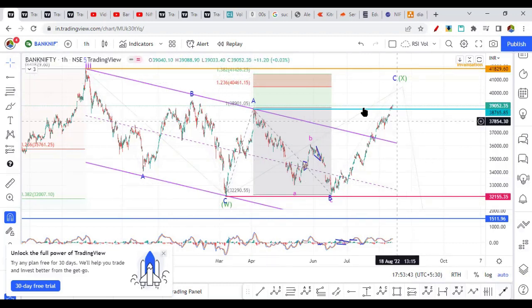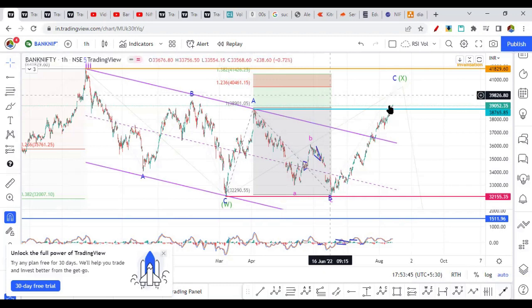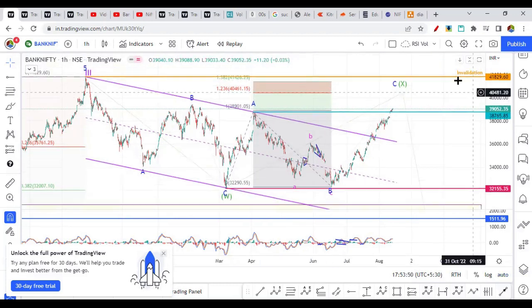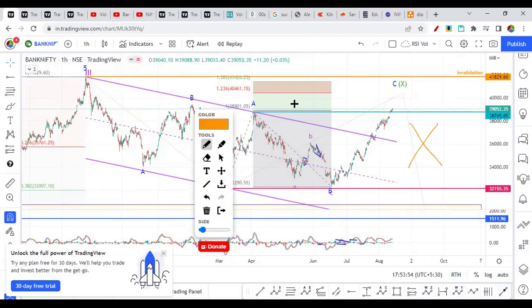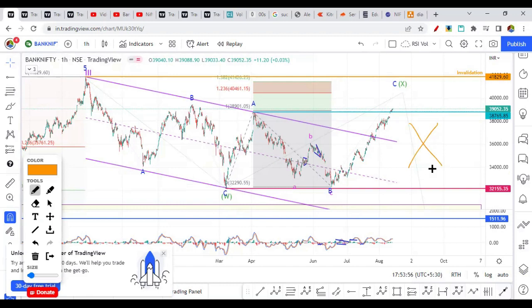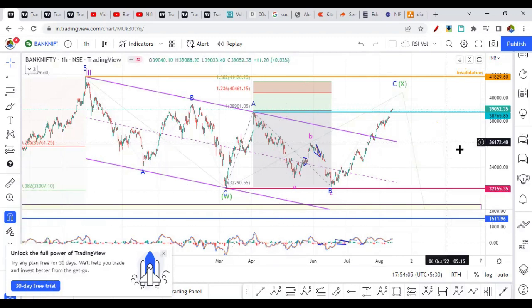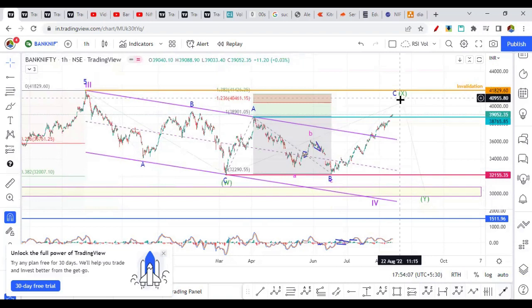So it doesn't matter if it goes here or not. It can even drop from this, but this is the maximum level. So if it breaks this, then this wave count will be invalid, right? This wave count will be invalid. Then we can consider the bullish wave count that we discussed before this, right? So once this is broken, this chart will be invalid. So now, hope you understand. And here we are expecting an X wave.